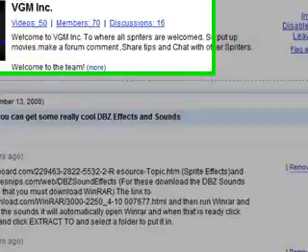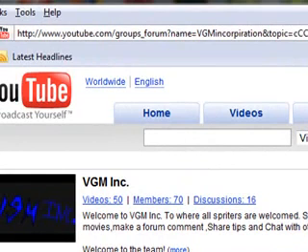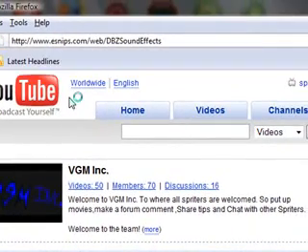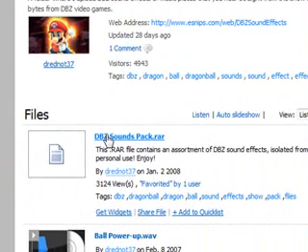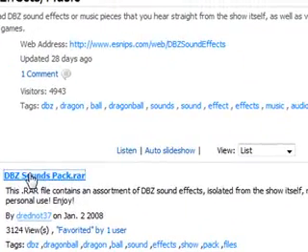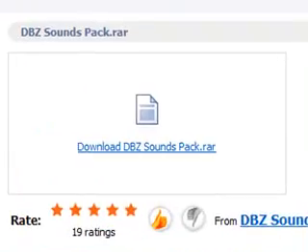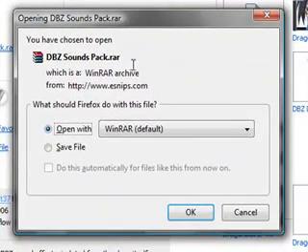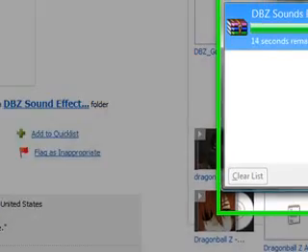and copy the second link, this one right here. Paste. And click on the first one, DBZ Sounds Pack, RAR. That's why you downloaded WinRAR. And then click on it again, and it'll say you have chosen to open DBZ Sounds Pack RAR. And open with WinRAR default. Press OK. And it downloads.